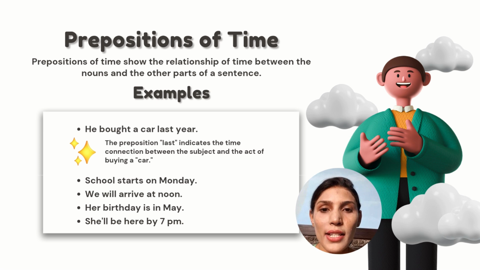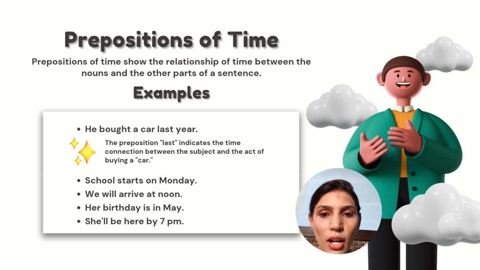So let's discuss preposition of time. Preposition of time shows the relationship of time between the nouns and other parts of a sentence. For example, he bought a car last year. The preposition last indicates the time connection between the subject and the act of buying a car.